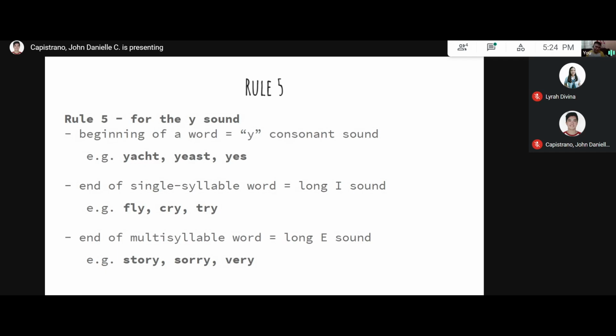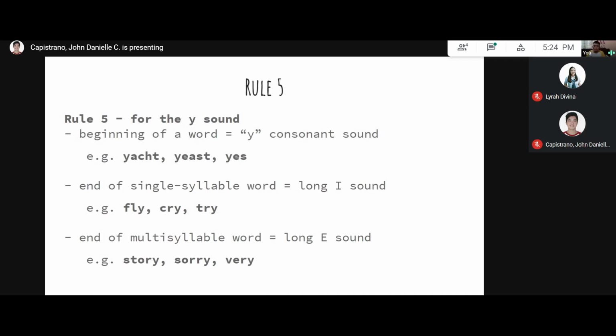Slide, fly, the spy. That's right, spy. Other words, let's think of some other words. Fry, that's right. Ply, there's also the ply with a P. As long as it is at the end of a single syllable word, the letter Y uses the long I sound, which is also related to rule 1 earlier that we discussed.